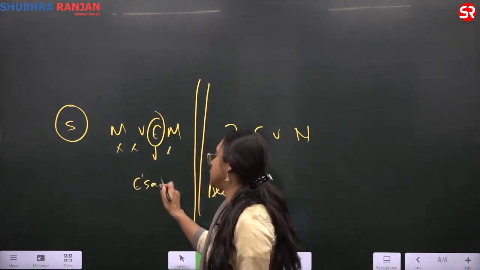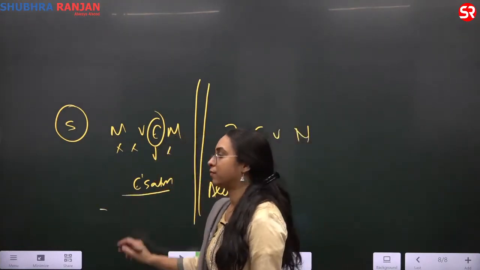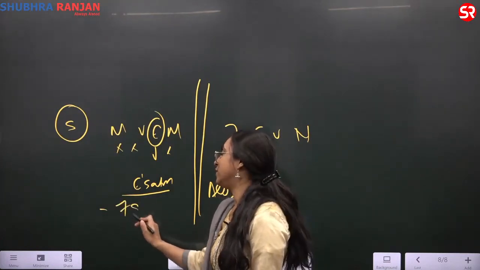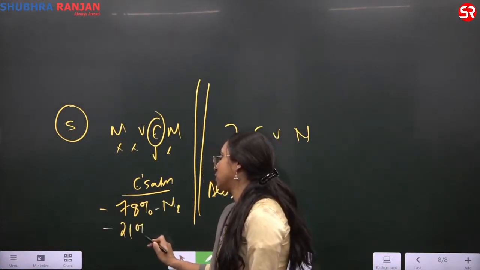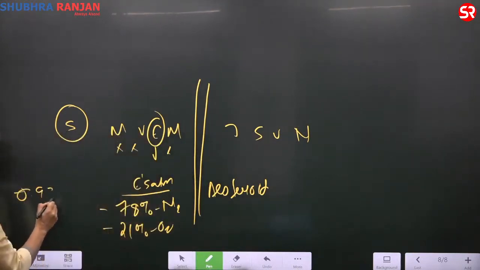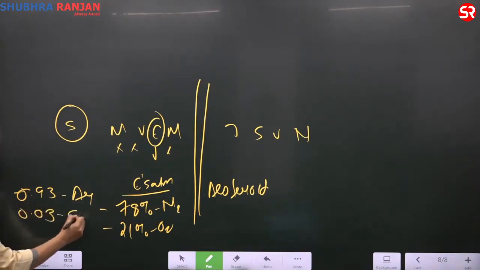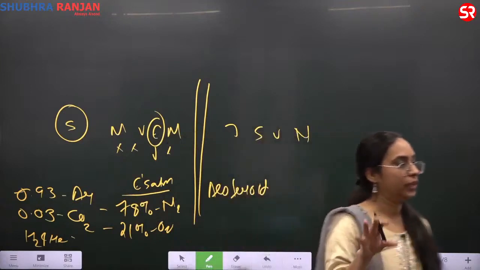If I talk about Earth's atmosphere, what is the composition of Earth's atmosphere? We have 78% of nitrogen, then 21% of oxygen, then 0.93% of argon, then 0.03% of carbon dioxide, and then you have traces of hydrogen and helium, less than 0.1%. This is the atmosphere of the Earth.